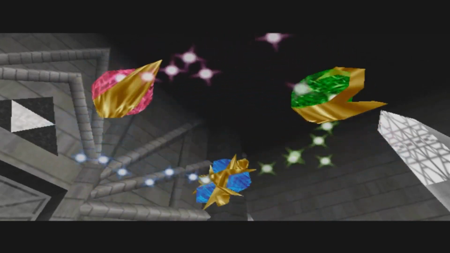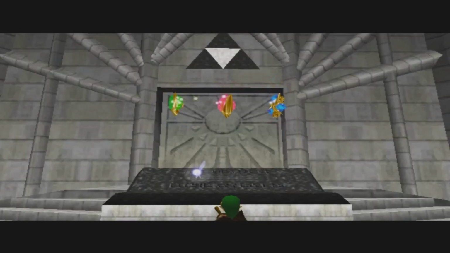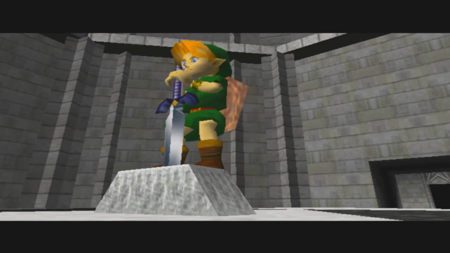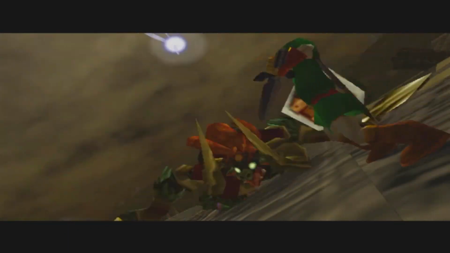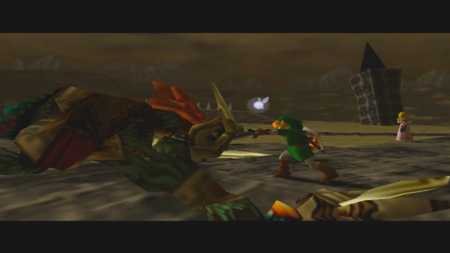Link must locate and obtain 3 spiritual stones that would open the Temple of Time, which houses the legendary sword that seals the darkness, that of which introduces 7 sages which will help him in his journey.